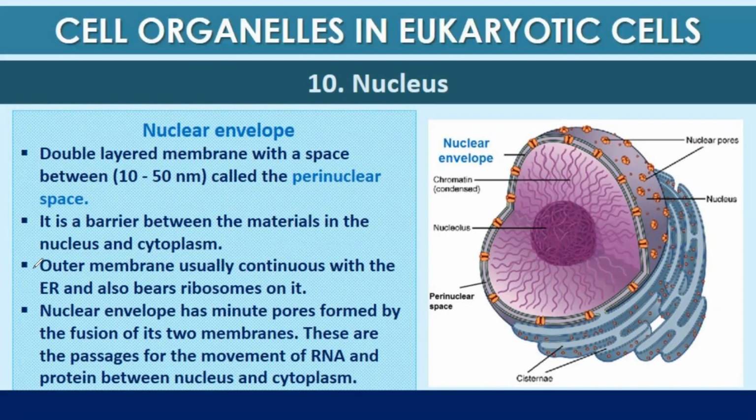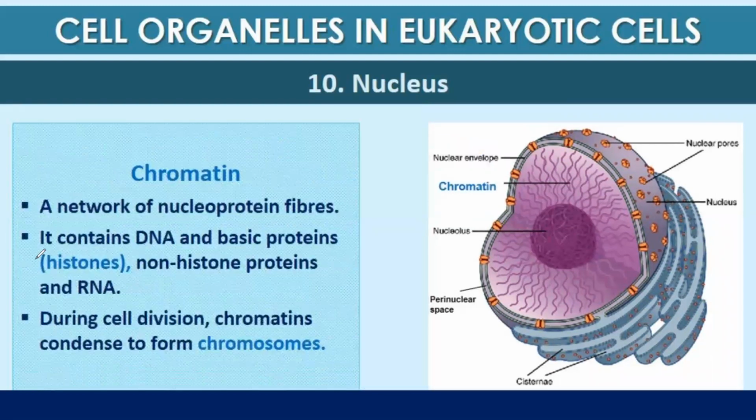The outer membrane is usually continuous with the ER and also bears ribosomes on it. The nuclear envelope has minute pores formed by the fusion of its two membranes. These pores are the passages for the movement of RNA and protein between nucleus and cytoplasm.